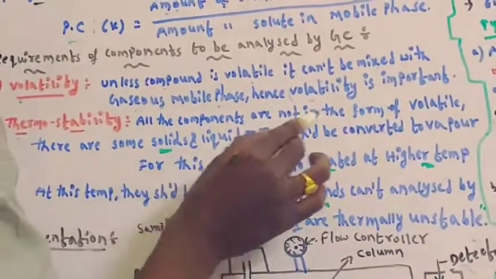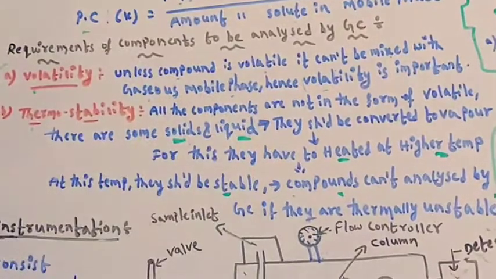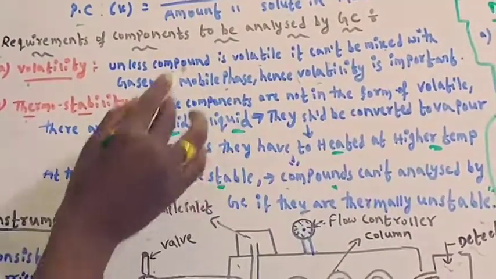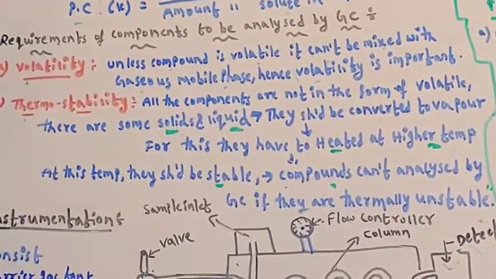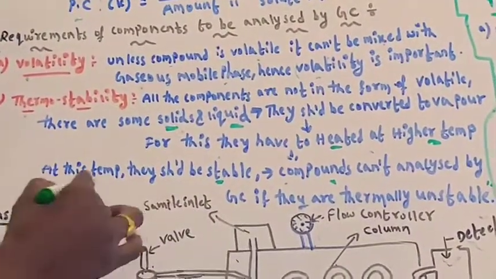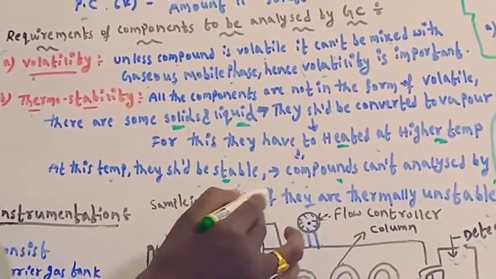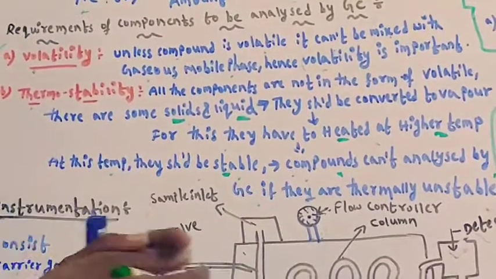All the components are not in a volatile form. There are some solids and liquids. They should be converted to vapor. For this, they have to be heated at high temperature. At this temperature they should be stable, and components cannot be analyzed by gas chromatography if they are thermally unstable.